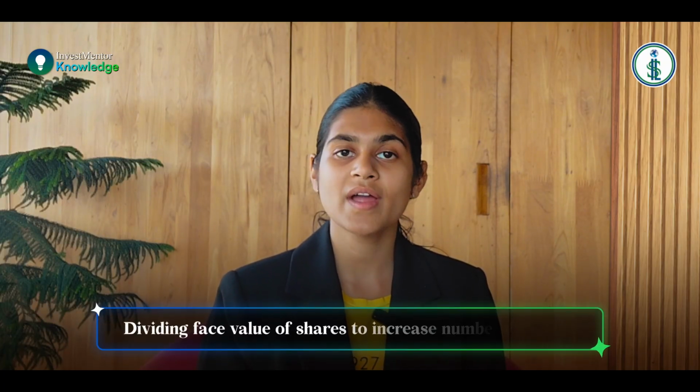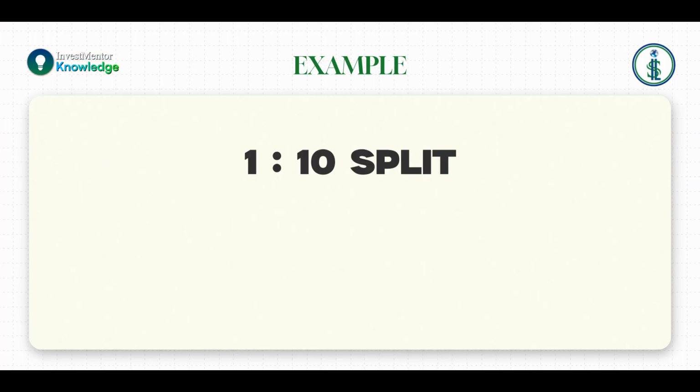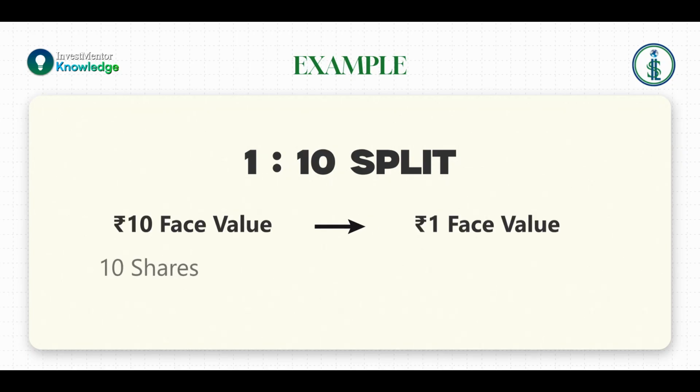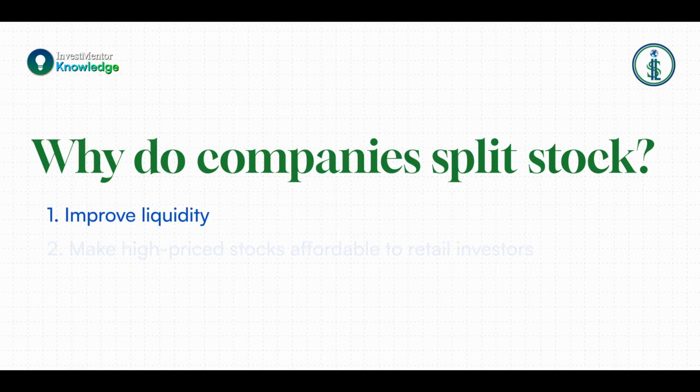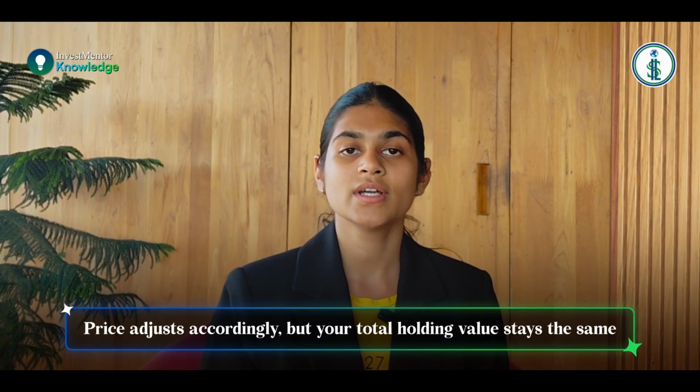Now we'll talk about stock split, that is making shares affordable. Stock split का मतलब है dividing the face value of the shares to increase the number of the shares. Example, 1:10 split. इसका मतलब है face value changes from 10 to 1. You had 10 shares at rupees 1000, so now you will have 100 shares at rupees 100 each. But why do companies split the stocks? The answer is because it improves liquidity, makes the high price stocks affordable to the retail investors, and psychologically attracts more participation. The price adjusts accordingly, but your total holding value remains the same.